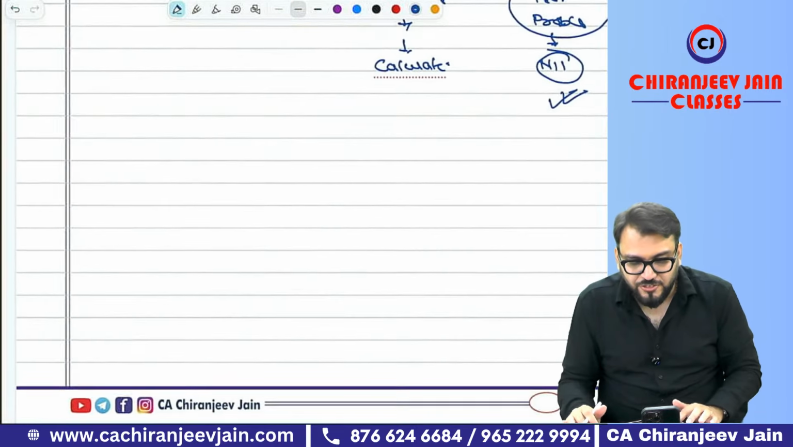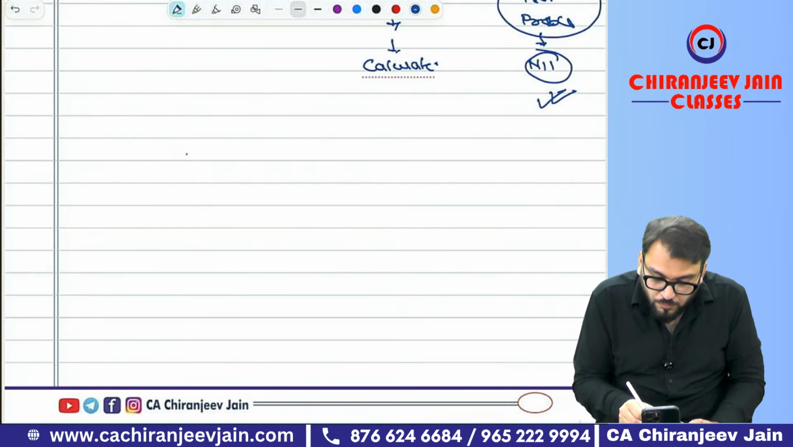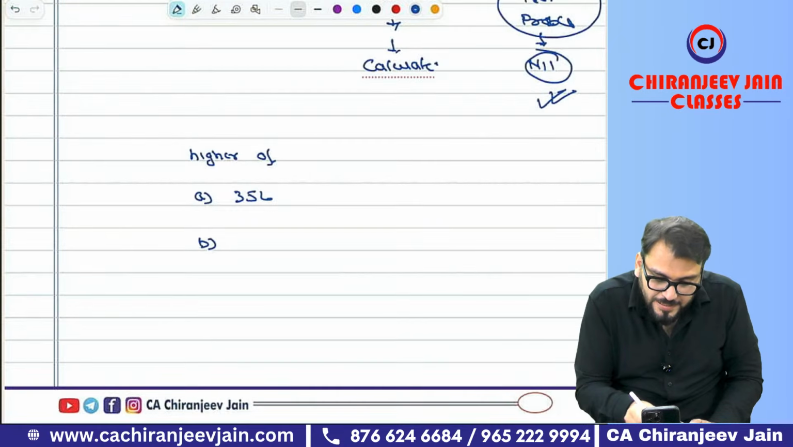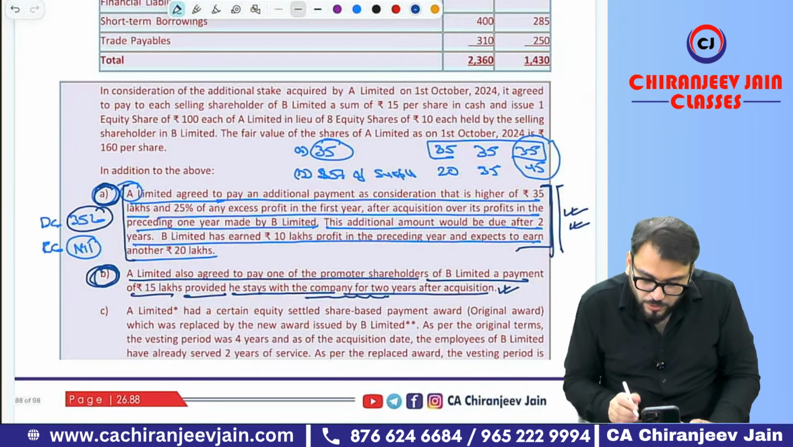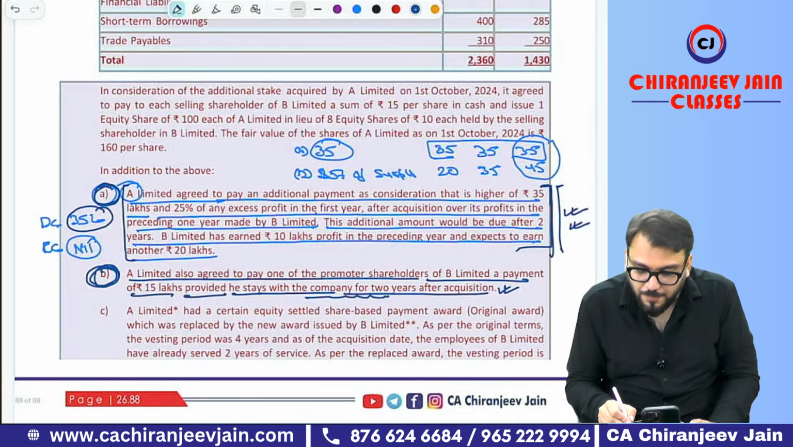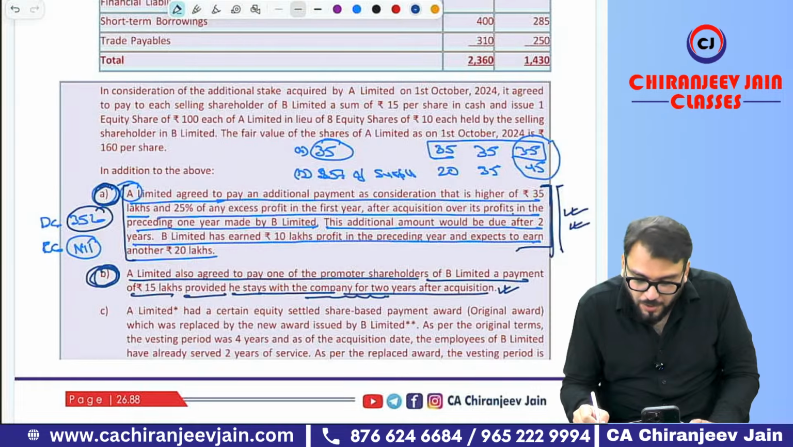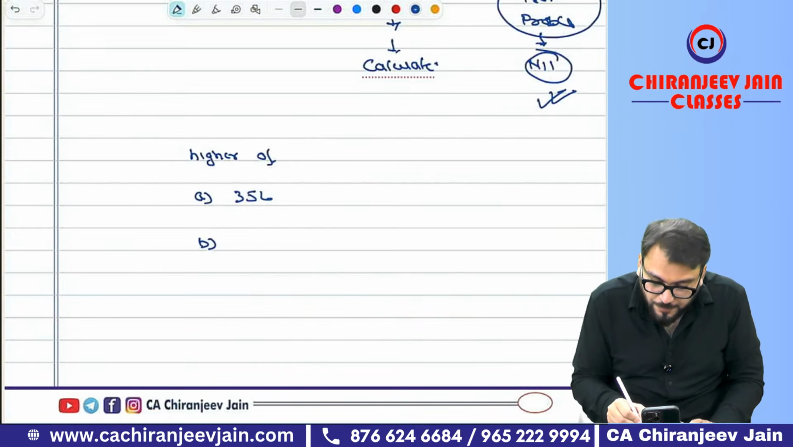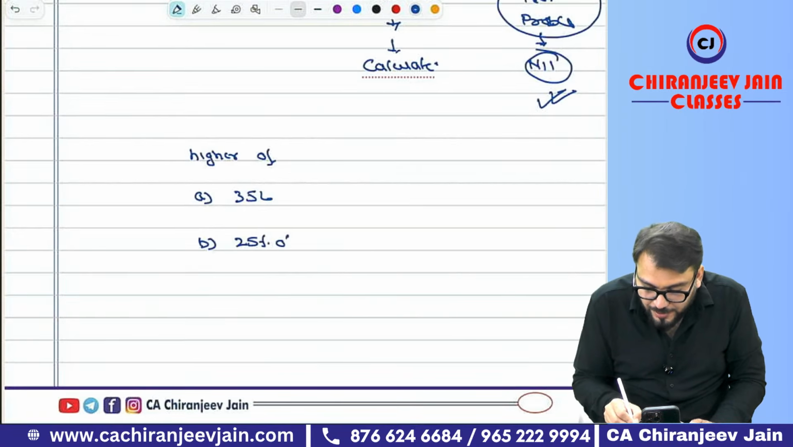Once again, let me explain point number A. What they have given in point number A is that the payment will be the higher of A and B. A is 35 lakh and B is what? 25% of any excess profit in the first year after acquisition over his profit in the preceding 1 year made by B Limited. Correct? So 25% of surplus profit, 25% of